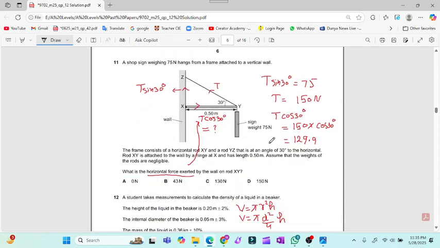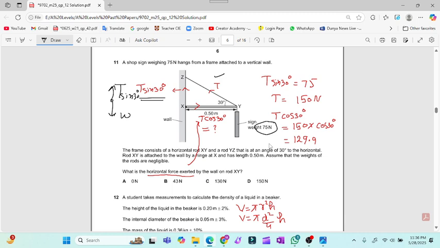Now question number 11. Again, this is a question related to the resolution of vectors, and this is a bit tricky. A shop sign has a weight of 75 Newton and hangs from a frame attached to a vertical wall. The weight is acting in downward direction, and this angle is given. This is the force of tension, and this is the vertical component, T sin 30, it will be balanced by the weight which is acting in downward direction.